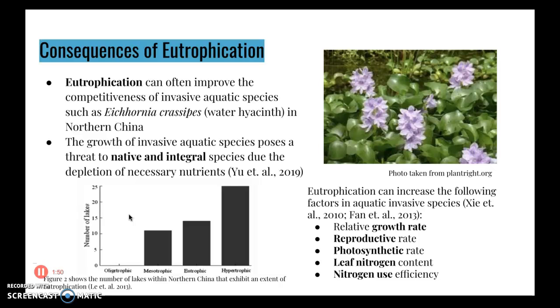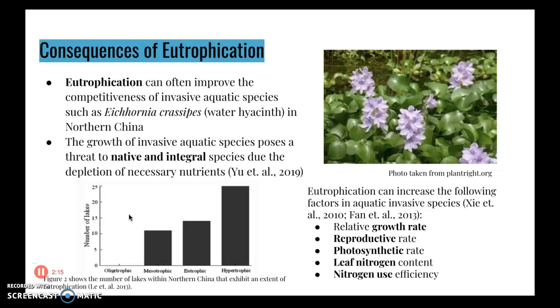Here are some consequences of eutrophication. Eutrophication often improves the competitiveness of invasive aquatic species, such as Eichhornia crassipes, or the water hyacinth, especially in northern China. The growth of invasive aquatic species due to eutrophication poses a threat to both native and integral species due to the depletion of the necessary nutrients.